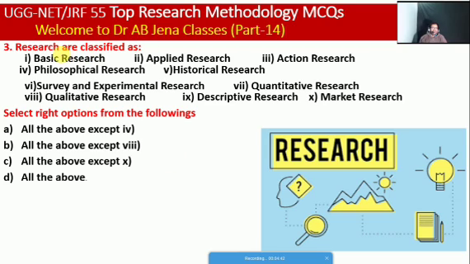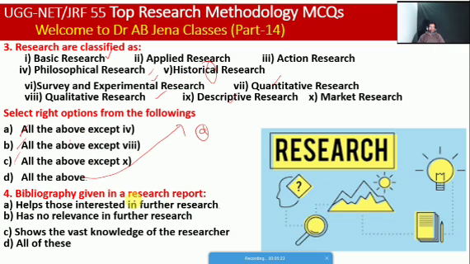Next, research is classified as follows. These are the types of research: basic research, applied research, action research, philosophical research, historical research, survey and experimental research, quantitative research, qualitative research, descriptive research, market research. Select the right option: A, all the above except 4. B, all the above except 8. C, all the above except 10. D, all the above. So friends, D is the right option. These are all the types of research.